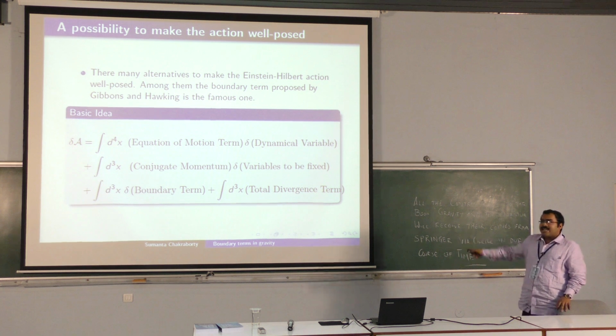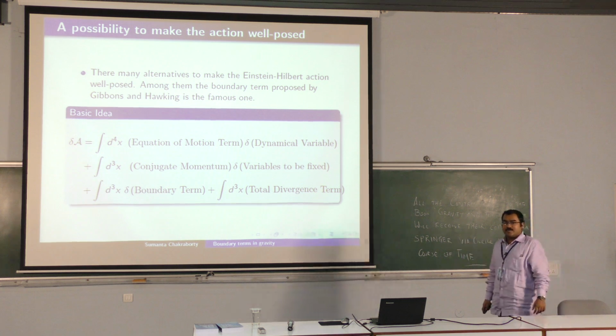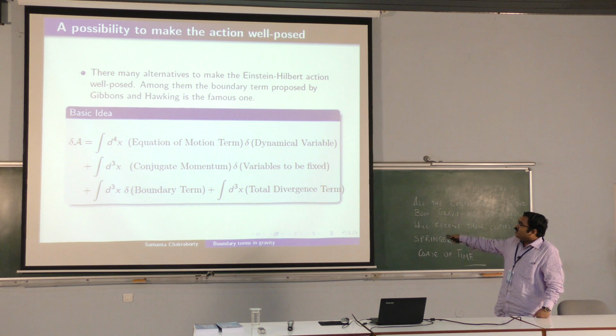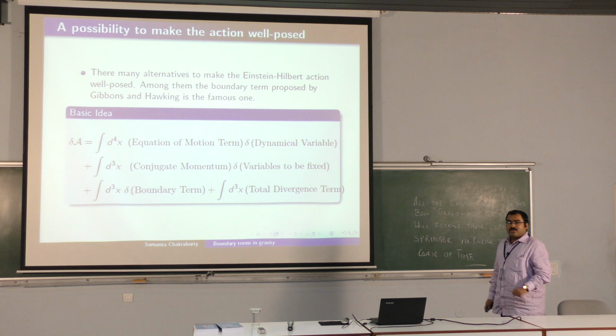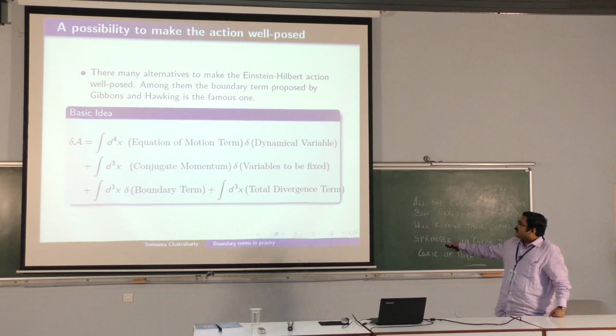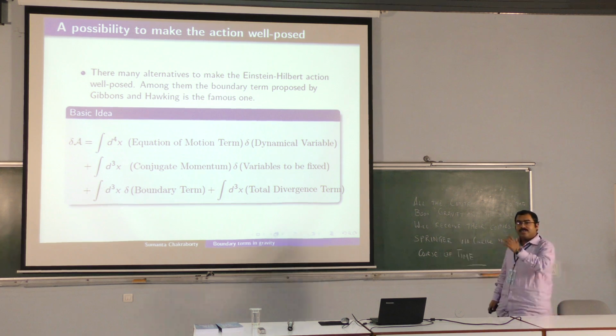So I have given you an action. If you vary it, what are the things you are supposed to get? Of course, you will get an equation of motion term, which is the Einstein equation, say for example, or the Euler-Lagrange equation. Then there would be a variation of the dynamical variable. There would be one more term which would give you a conjugate momentum and variation of the variables you want to fix on the surface.